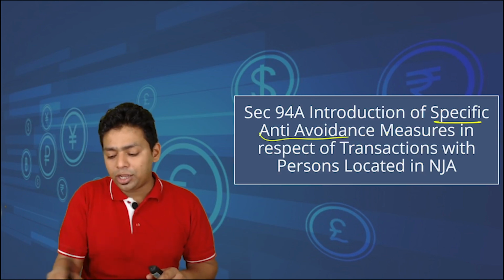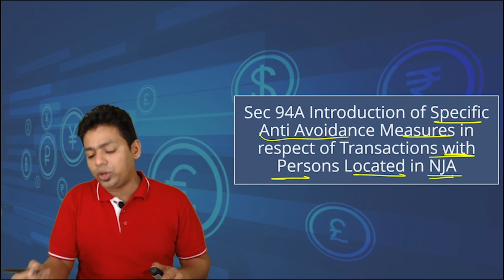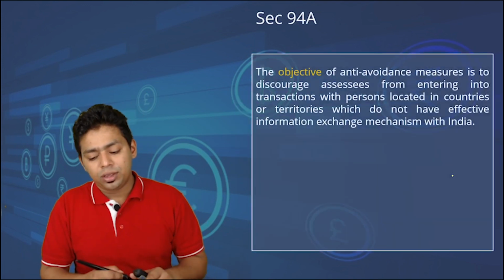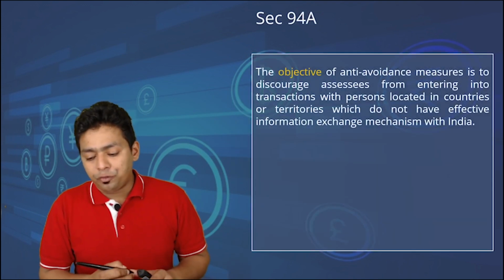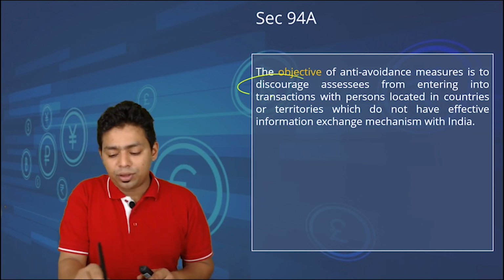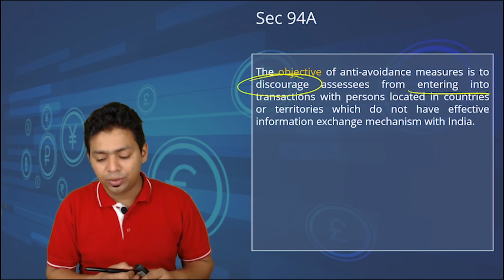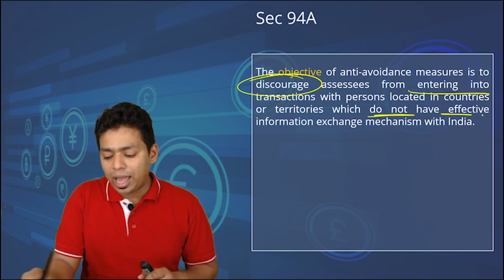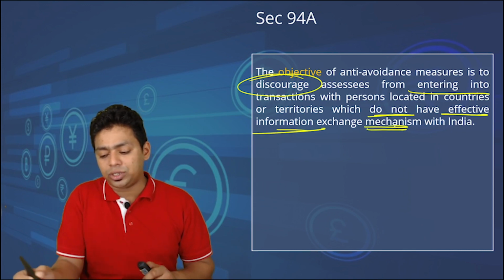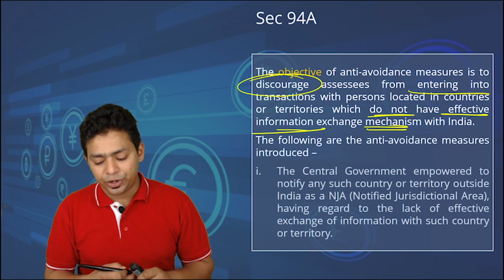Introduction to specific anti-avoidance measure in respect of transaction done with person located in notified jurisdictional area. The objective of anti-avoidance measure is to discourage assessee from entering into a transaction with a person located in a country or territory which does not have effective information exchange mechanism with India. The following anti-avoidance measures are introduced.